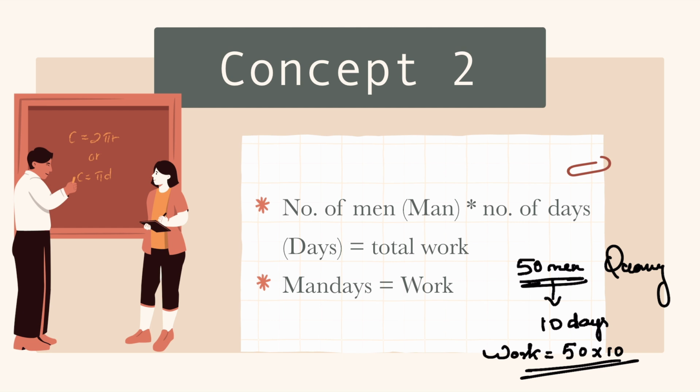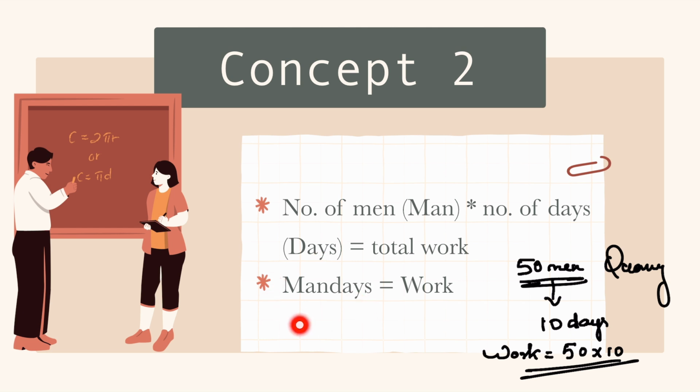I am just introducing a new word, which is man days. In questions where data like this is given, some 100 men worked for 20 days, you can use this man days is equal to work, so that you don't forget it, you don't confuse it with anything. Man days means man into days, total number of men into total number of days.